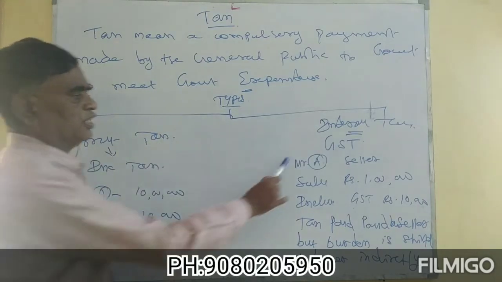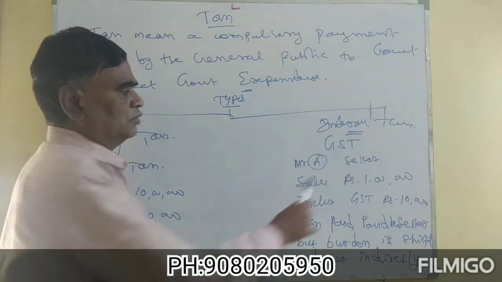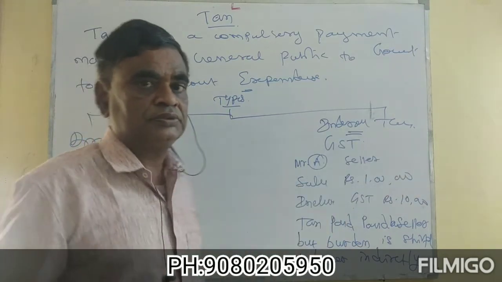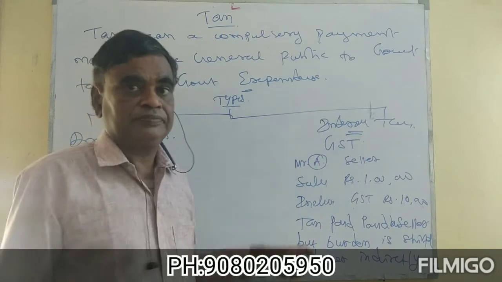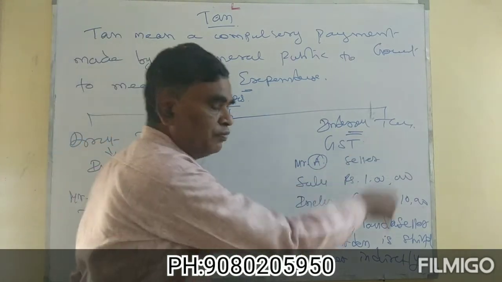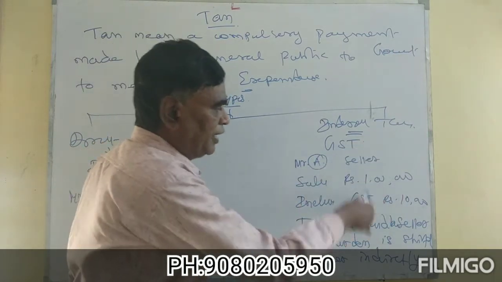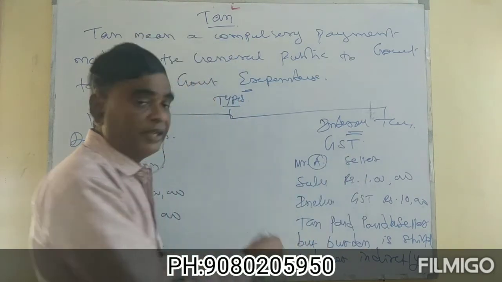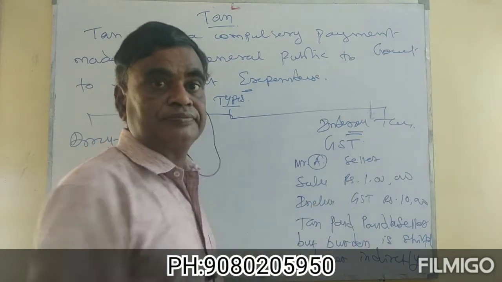For example, Mr. A, seller, sells goods rupees 1 lakh to buyer Mr. B. He includes the tax payable by him, for example rupees 10,000, in the selling price itself indirectly. The buyer who pays rupees 1 lakh, for example, automatically pays 10,000 GST to the government.